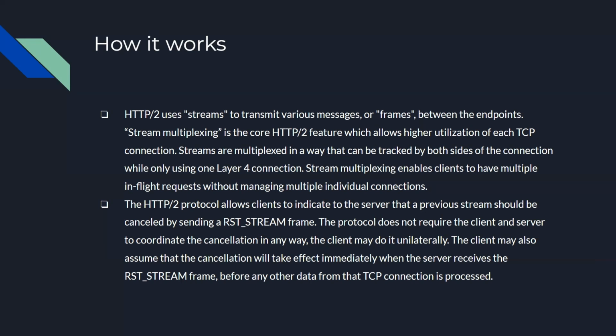The HTTP2 protocol also allows the client to indicate to the server that a previous stream should be cancelled by sending a reset, or an RST stream frame. The protocol does not require the client and the server to coordinate the cancellation in any way. The client may do it unilaterally. The client may also assume that the cancellation will take effect immediately when the server receives the RST stream frame, before any other data from the TCP connection is processed.